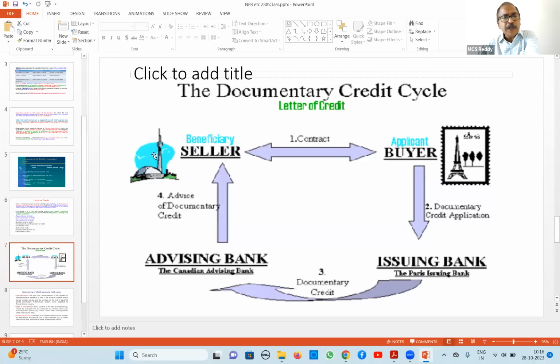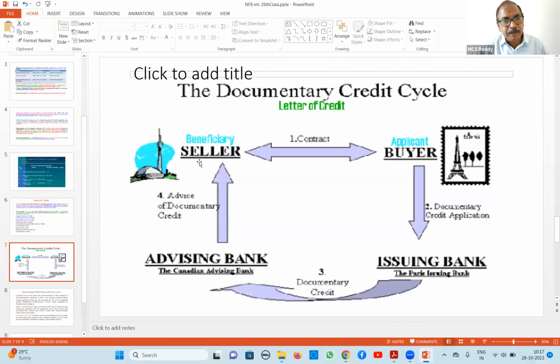Then this fellow will prepare that material or machinery and supply it to this person. But here what happens? Our customer doesn't know anything about the foreign seller, whether he will be in a position to complete the agreed work and supply the material in time or not. And the seller doesn't know this buyer either. Suppose he makes the material completely and sells it, after selling, whether he will get the money or not, this problem is there.